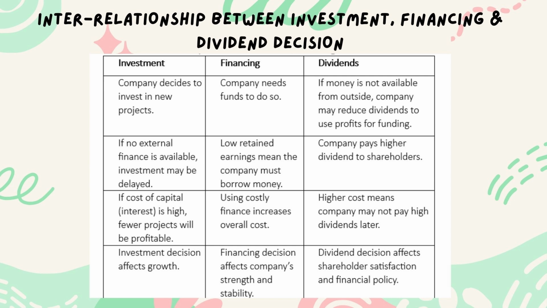Low retained earnings mean the company must borrow money. Or the company pays higher dividend to shareholders. If the cost of capital, interest, is high, fewer projects will be profitable. Using costly finance increases overall cost. Higher cost means the company may not pay high dividends later.